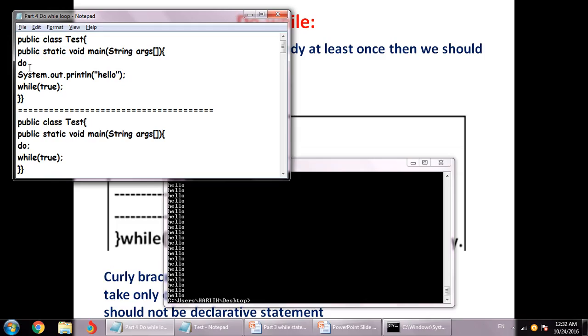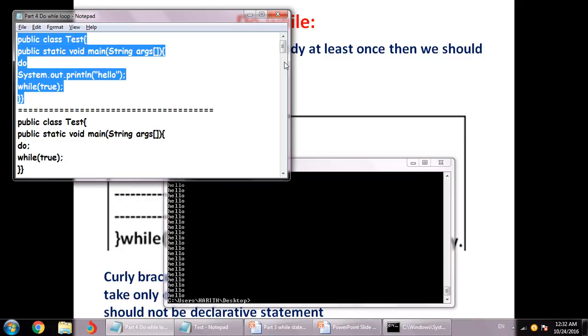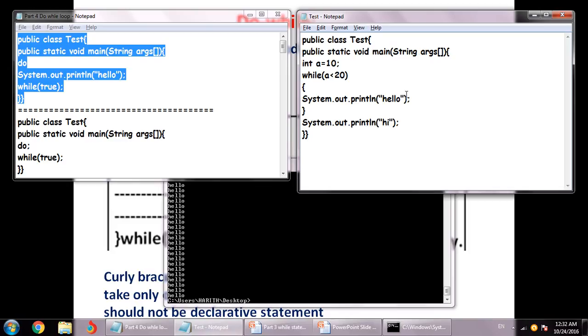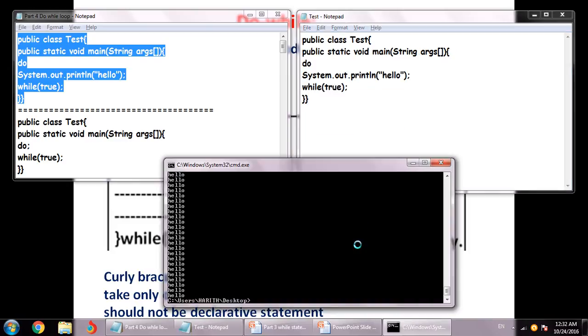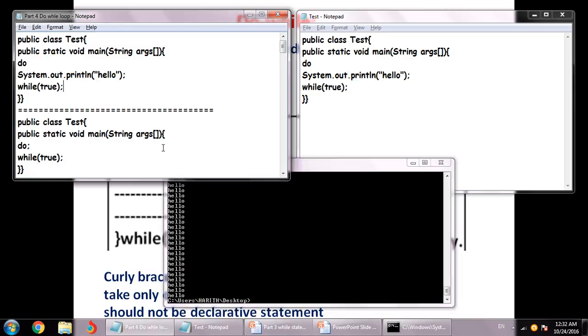Now over here we have do, and then there are no curly braces and the condition is true. Because this is a constant, this is going to be true forever. So hello will be printed onto the screen forever and ever. Let me quickly run it, save it. Now this time it's the do while loop, and see we have infinite printing statements on the screen.